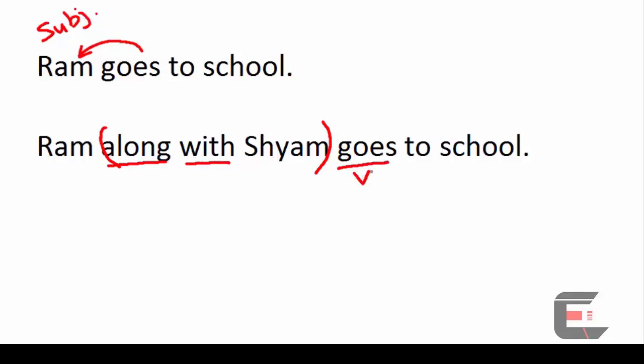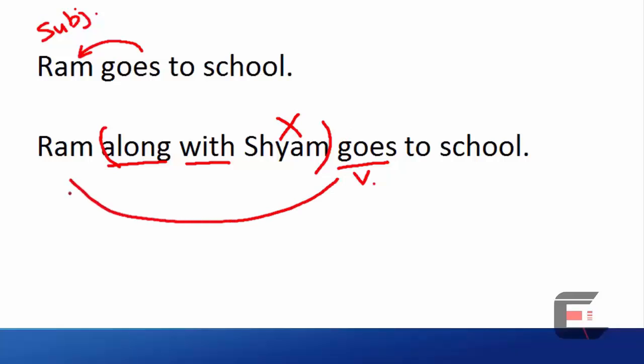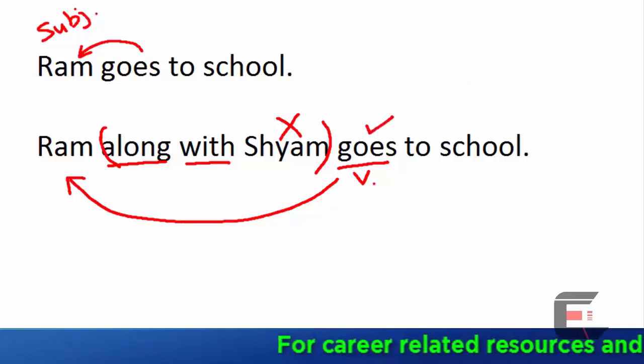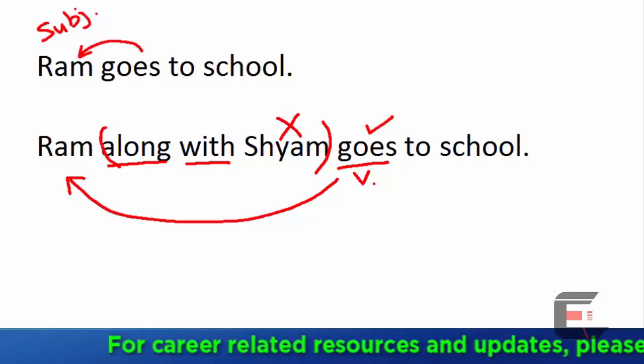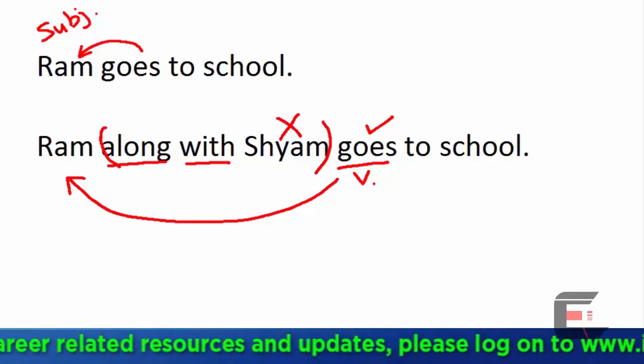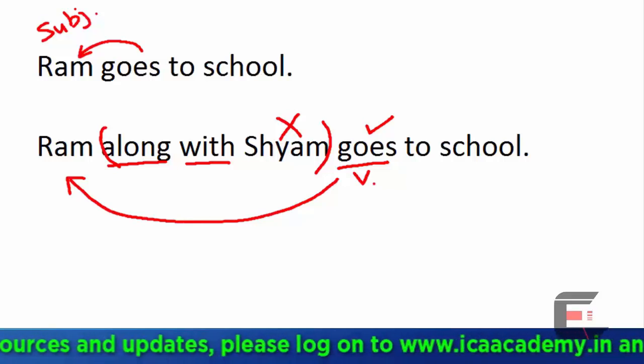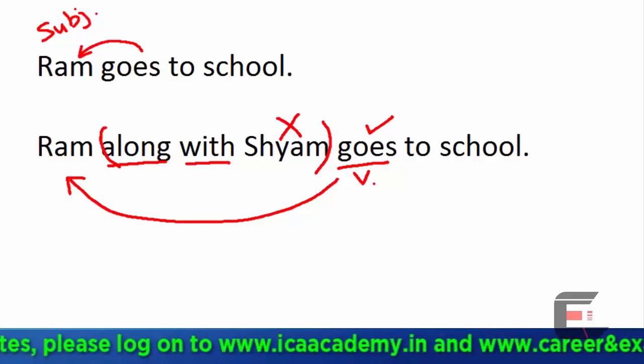Remember, goes is a verb. Our rule says the subject of the verb will not lie within a prepositional phrase. Therefore, Sham is not the subject of this verb. The subject of this verb is Ram, and Ram is singular. Therefore, goes is correct. This golden rule of subject-verb agreement will solve many of your problems. But there are some other rules also which you should know. So let's start solving some questions.